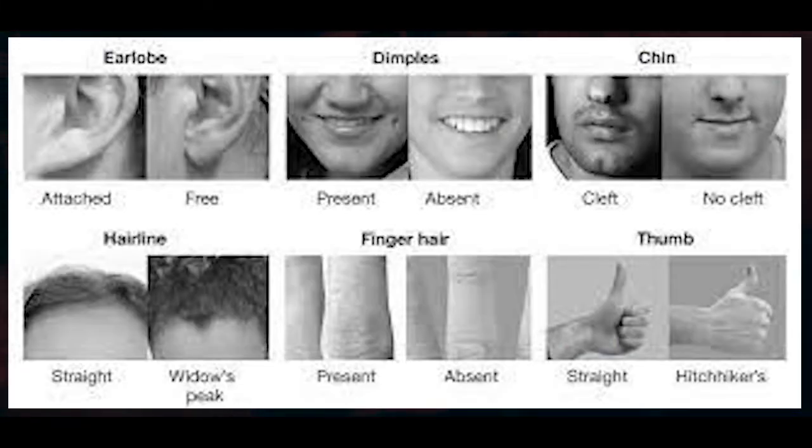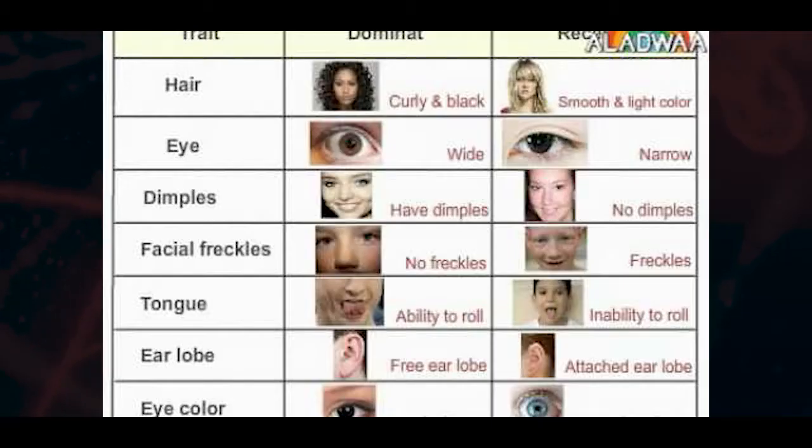Human beings also have some dominant and recessive characteristics. Some of them are straight thumb and back-turned thumb, where straight thumb is dominant character and back-turned thumb is recessive character. Also, isolated ear lobule and joint ear lobule, where isolated ear lobule is dominant character and joint ear lobule is recessive character.